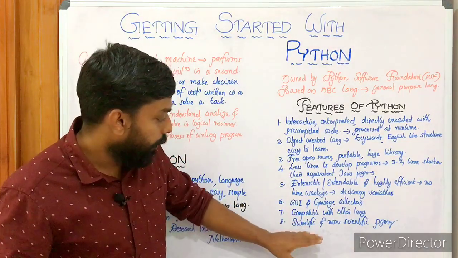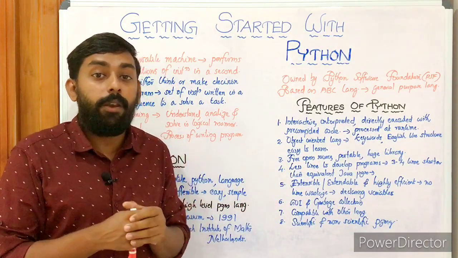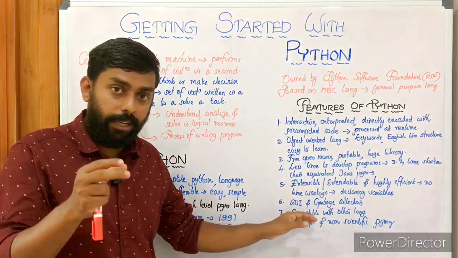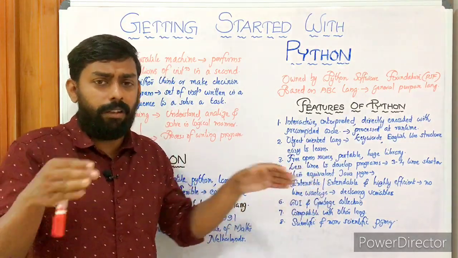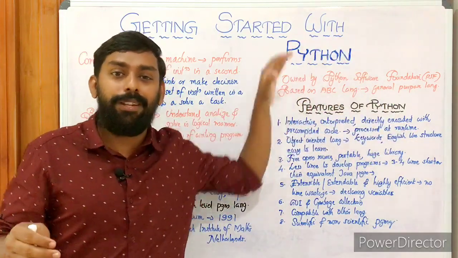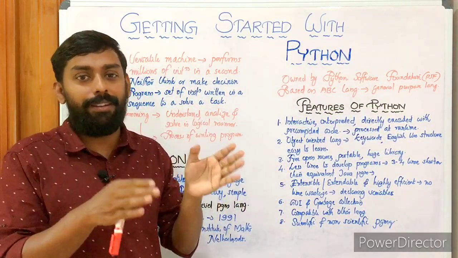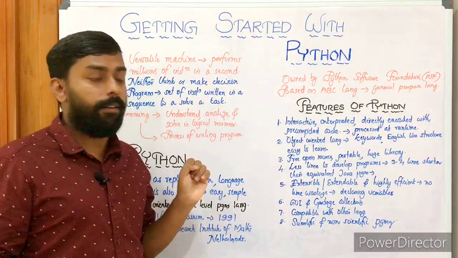Then scientific and non-scientific programming. It's used for both scientific as well as non-scientific programming. As I've already told you, it's a general purpose language as well as a high-end programming language, using AI, ML, all those kinds of stuff. So these are the features of Python.